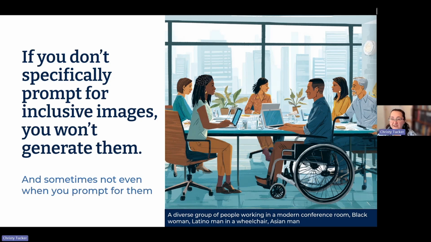Because AI images are predictive and tend to go towards what it thinks is most likely, it can actually amplify the stereotypes and be even worse than stock photos if you are not specific. And it's again that specificity as well. And sometimes you're not even going to get it even when you prompt for it; sometimes it will take a couple of tries.